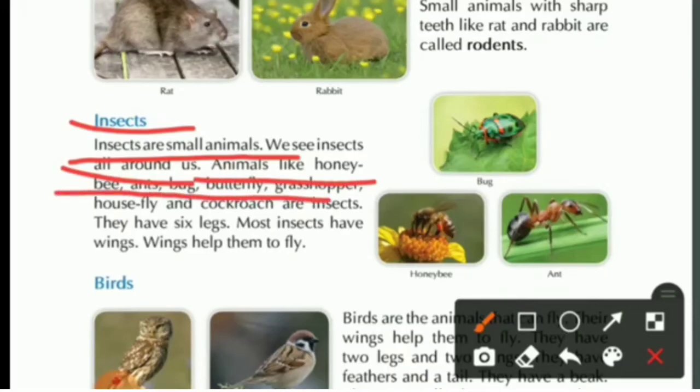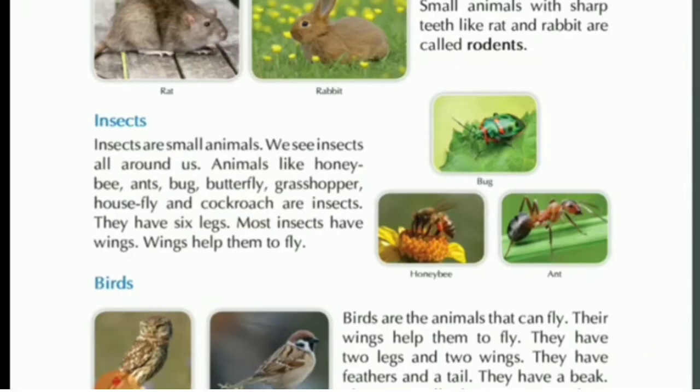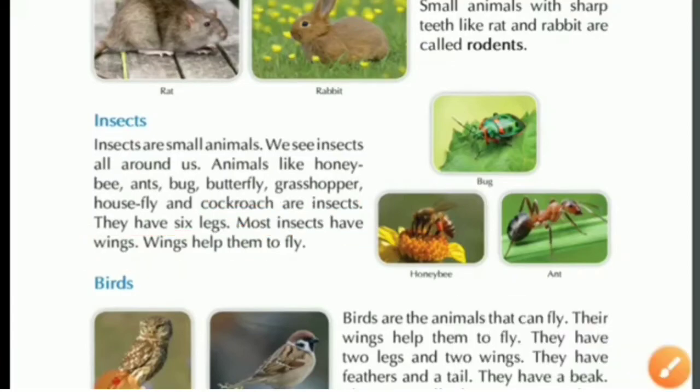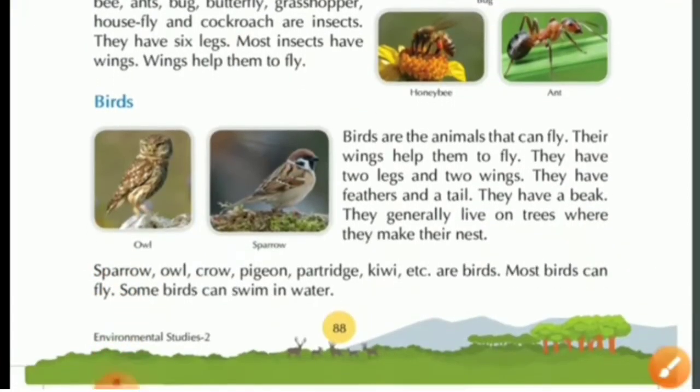Most insects have wings. Wings help them to fly. So now you can see here the picture of a few insects. The special quality of insects is that they have more than 4 legs, that is 6. And most insects have wings with which they fly.